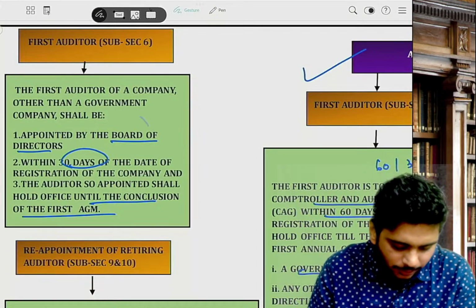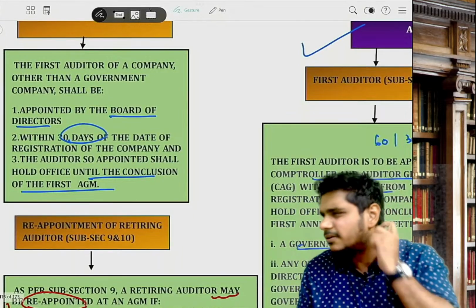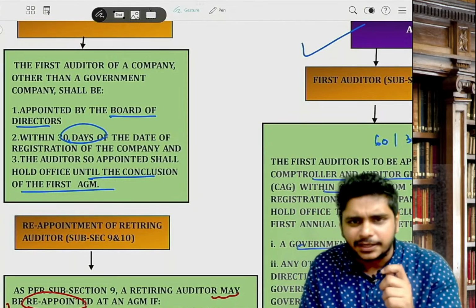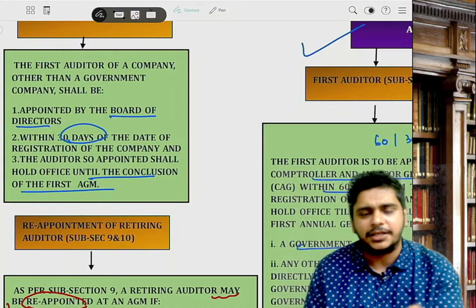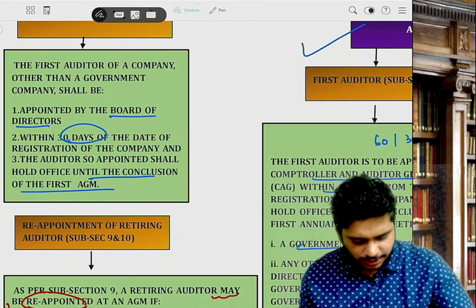Board will appoint within 30 days of incorporation. So if the board fails, members will appoint within 90 days at EGM. And he will be the auditor till first AGM.